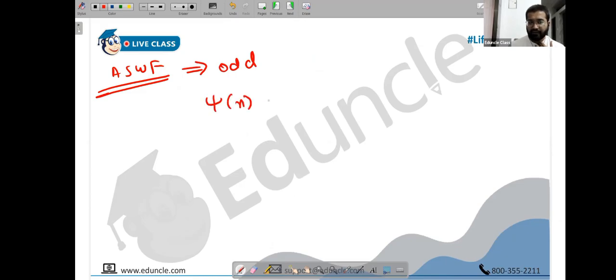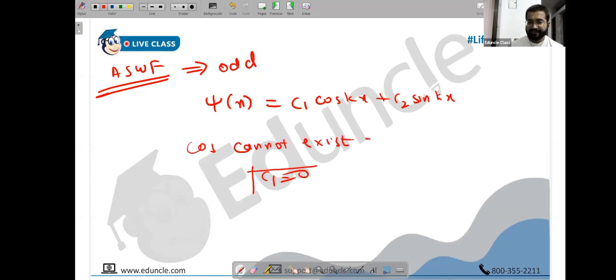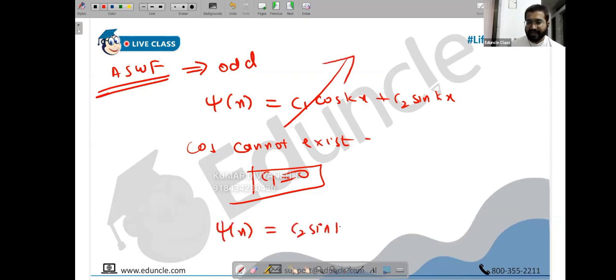Our wave function that we had got was C1 cos kx plus C2 sin kx. But when you say odd, it means only sin can exist. Cos cannot exist now, since cos is an even function. So C1 has to become 0. So psi of x is just C2 sin kx, and eventually we found out C2 was root of 2 by a. So psi is root of 2 by a sin kx. This is when the wave function is anti-symmetric.